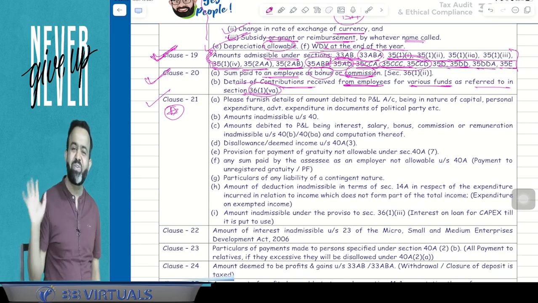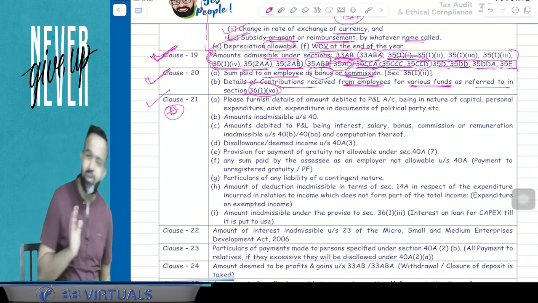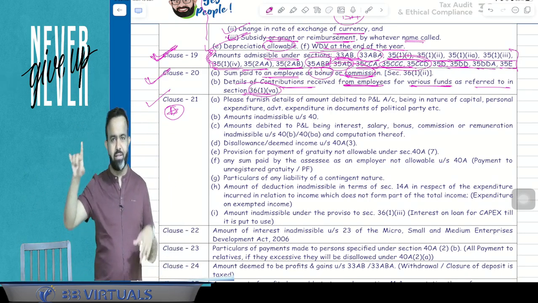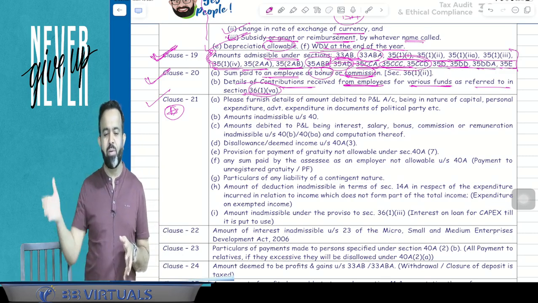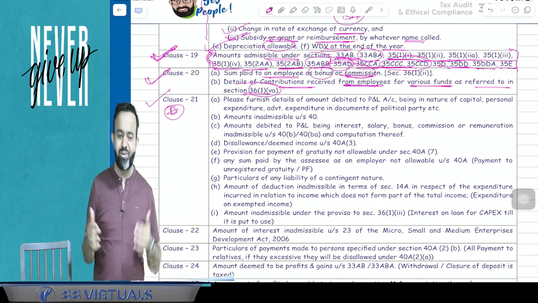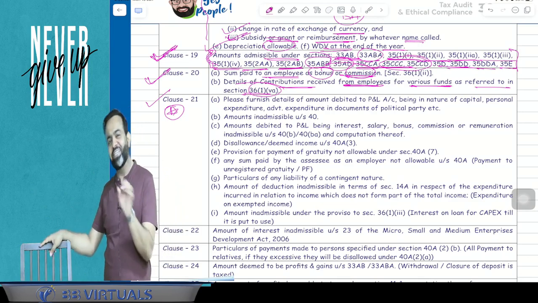So this is related to the disallowance. So clause number 21, basically at the age of 18, you just block with someone. But at the age of 21, your family member always show you some girl or boy's photo portfolio and all, and you disallowed. Oh, it's not allowed. So 21 is related to the disallowance.